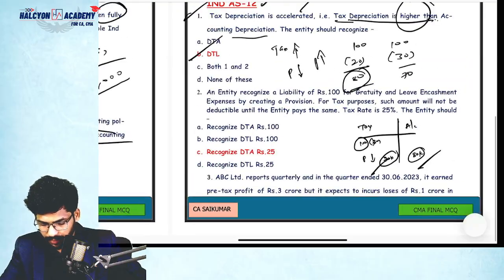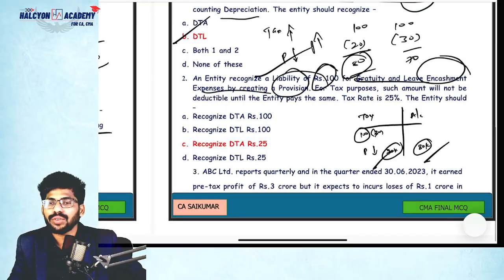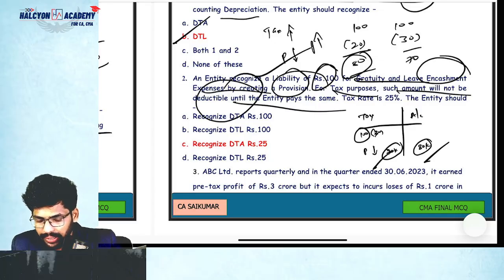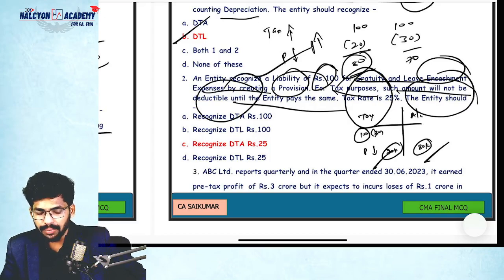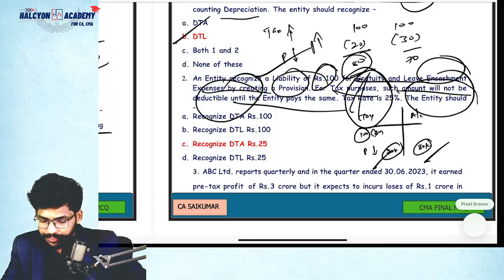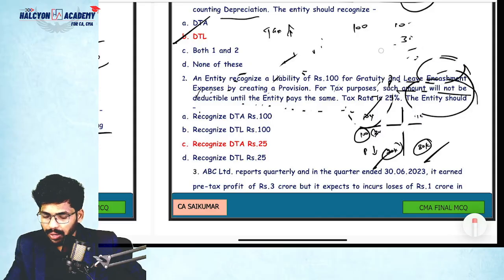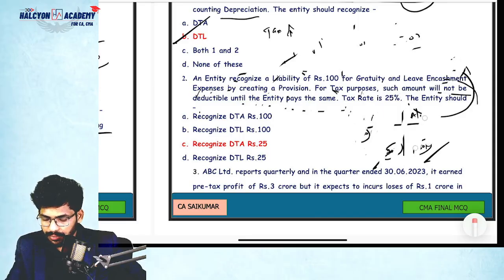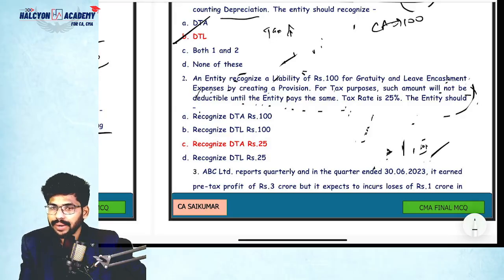That's it. An entity recognizes a liability of 100 rupees for gratuity and leave encashment expenses by creating a provision. It's a liability. For tax purposes, such amount will not be deductible until the entity pays the same. Tax rate is 25%. The entity should... can you please tell me, anyone? The carrying amount of the liability will be 100, correct?